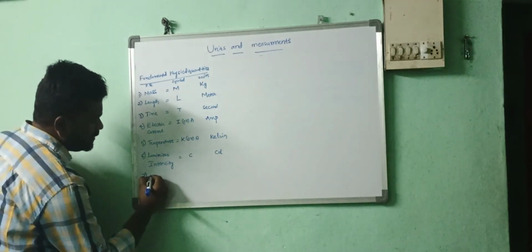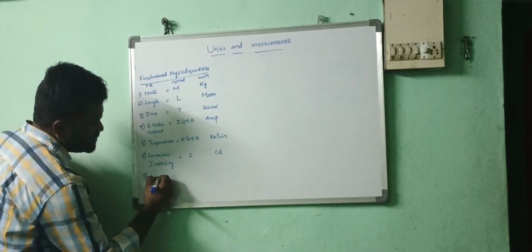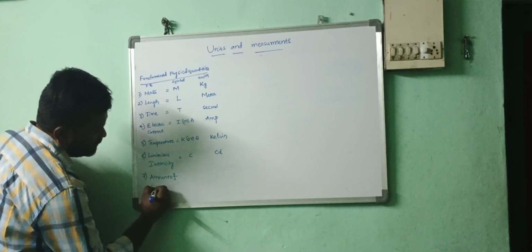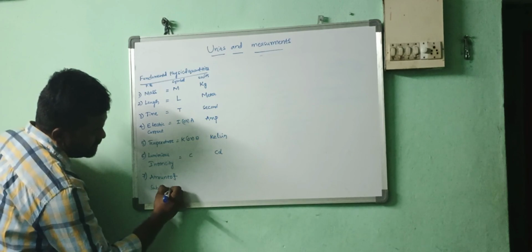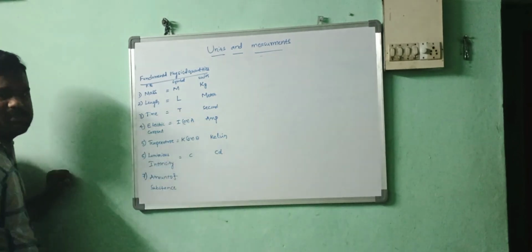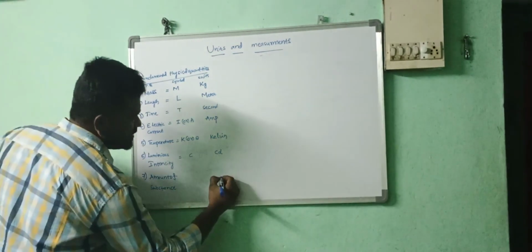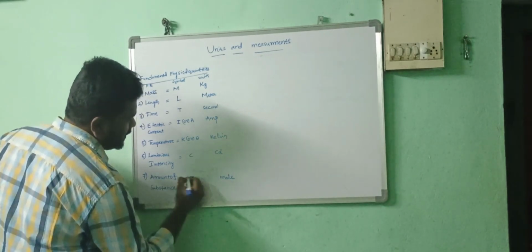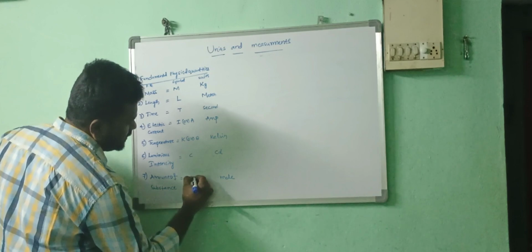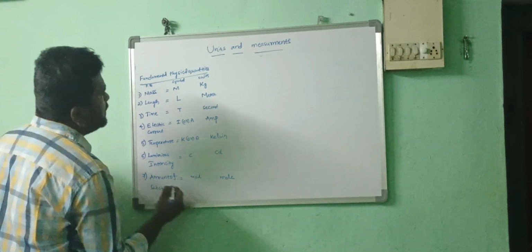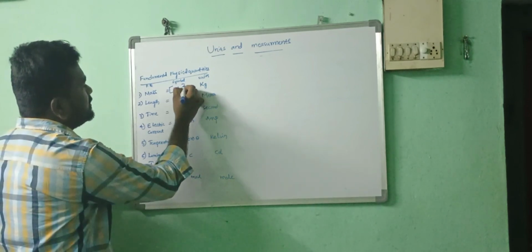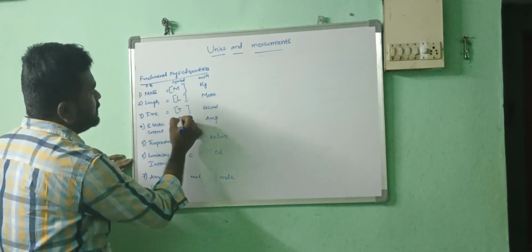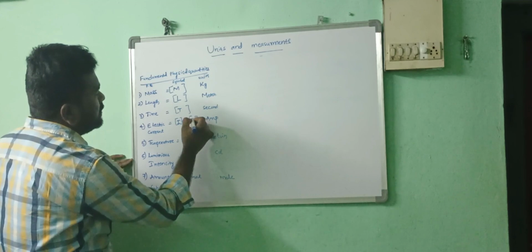Seventh one, amount of substance, or quantity of substance also. The units are mole. The symbol is MOL. For the dimensions we have to use brackets like this.